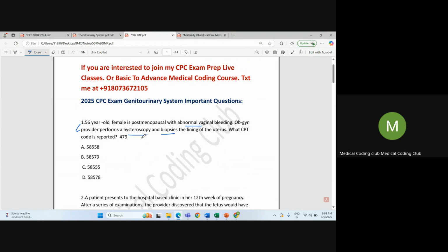So here our procedure is hysteroscopy. Using hysteroscopy, they are performing a biopsy. Okay, so let's find out.